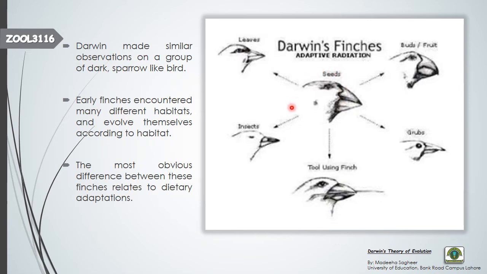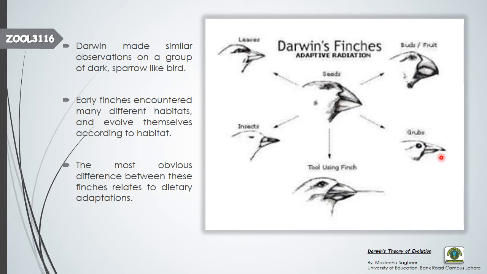Here you can see the main seed eater finch. Further, it is adapted to five different kinds of finches, with differences in the structure of their beaks. Here you can see the fruit eating finch, grub eating finch, tool using finch, and insect and leaf eating finch. The seed eating finch has a broader beak, like the fruit and bud eating finches, because seeds, fruits, and buds are something that needs to be chewed or ground. So they have strong and broader beaks.